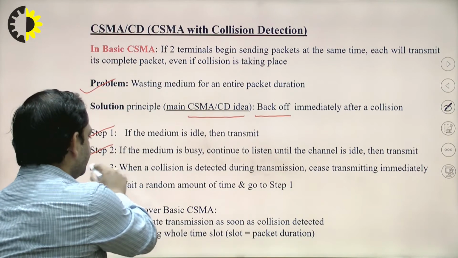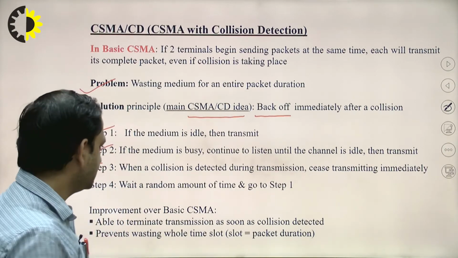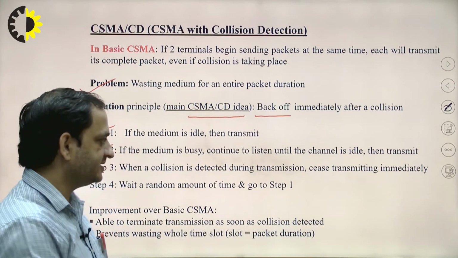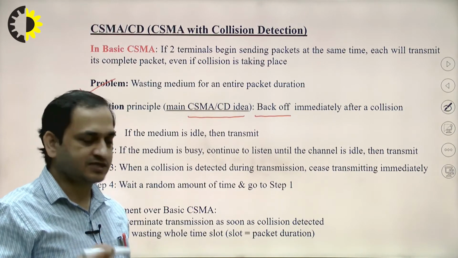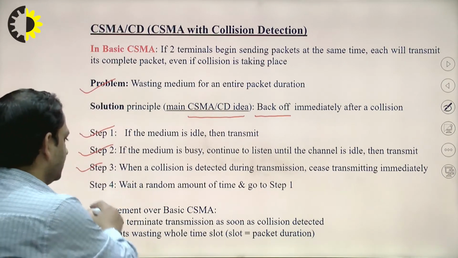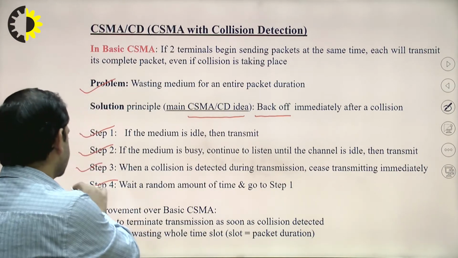In the third step, when a collision is detected during the transmission, the station stops transmitting immediately, waits for a random amount of time, and goes back to step number 1.